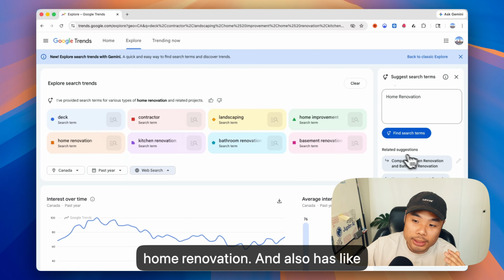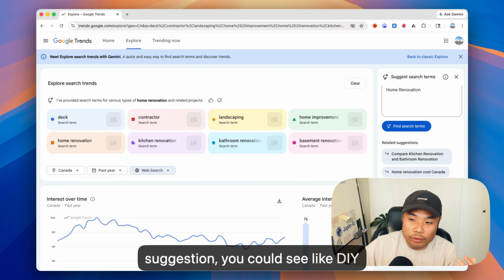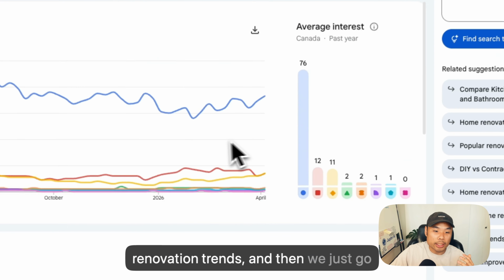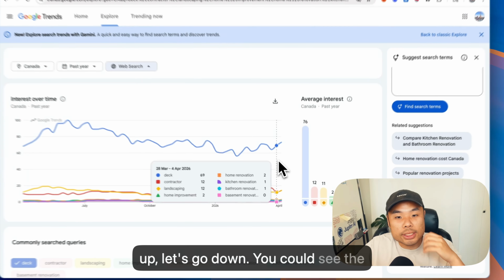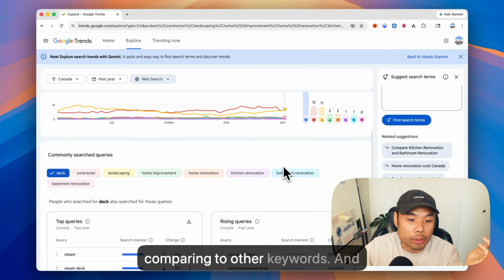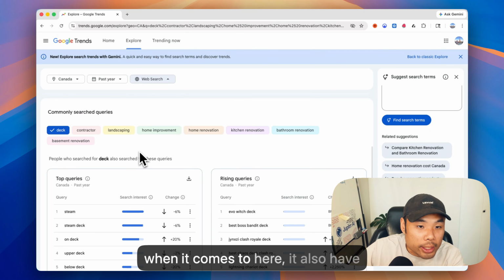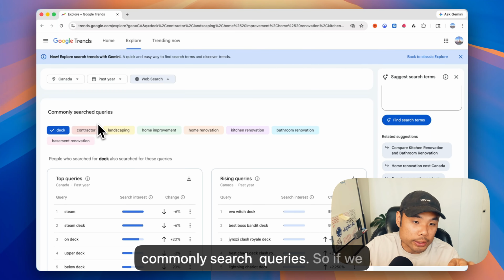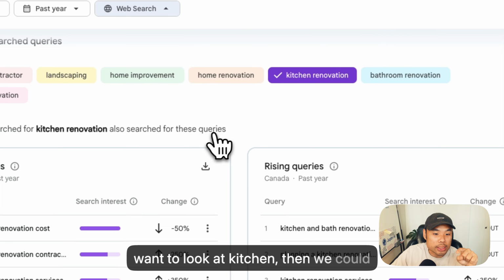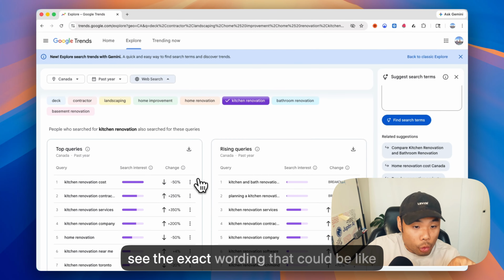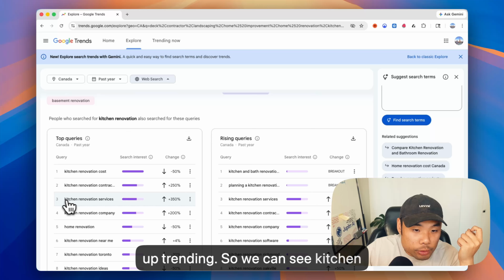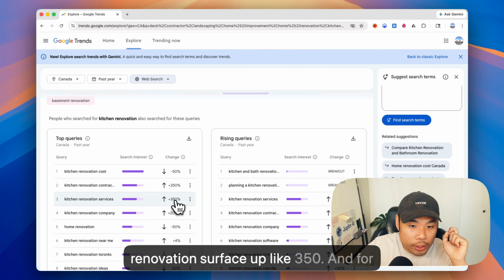And it also has suggestions. You could see, oh, DIY versus contractor, 2026 home renovation trends. And then let's scroll down, you could see the keywords and how they are trending compared to other keywords. And here, it also has related search queries. So if we want to look at kitchen, then we could see the exact wording that is uptrending. So we can see kitchen renovation surfaced up like 350.